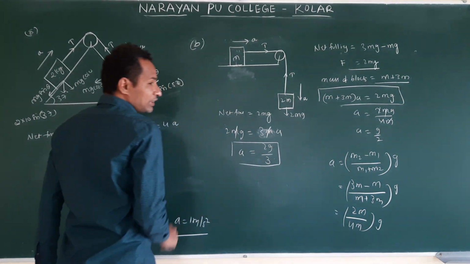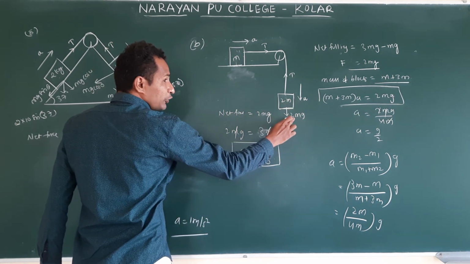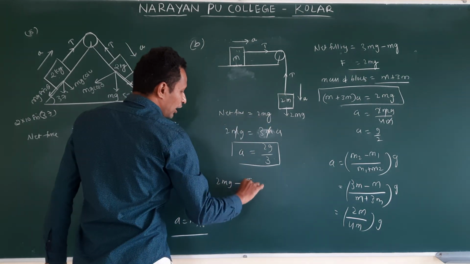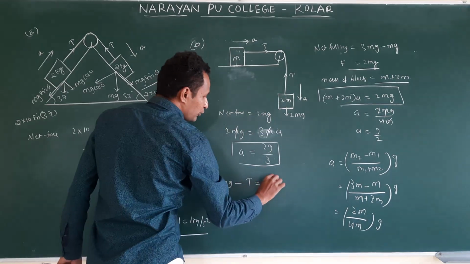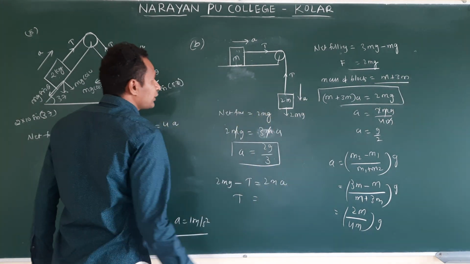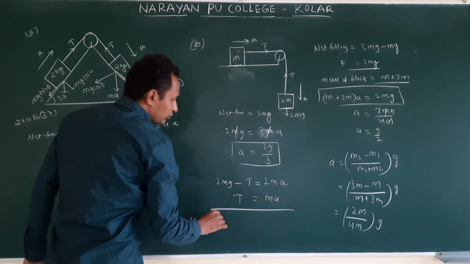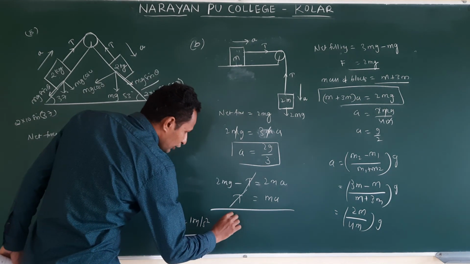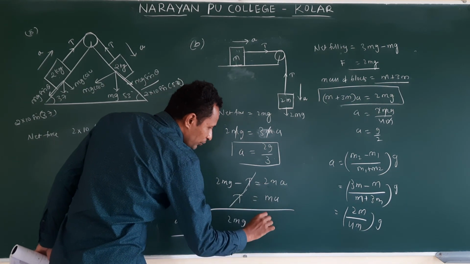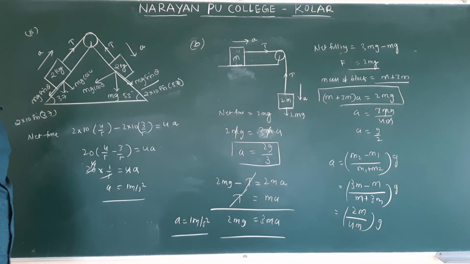Or if you follow the equation, we will get that answer or not. Check. If you take this one, what is dominating? 2mg. 2mg minus tension acting upwards causes acceleration a: 2ma. For this one, tension alone is pulling the object, T is equal to ma. Add these two; the tensions cancel. So 2mg is equal to 2ma plus ma, 3ma. Again we got the same equation. Am I correct or not?